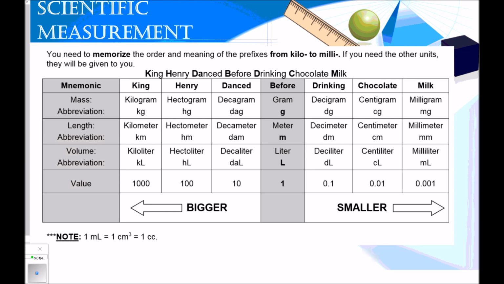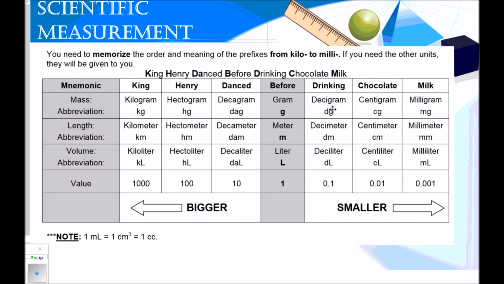We have a little mnemonic that's going to help you memorize this. It's King Henry danced before drinking chocolate milk. King goes with kilo, Henry goes with hecto, danced for deca, before is our base unit, drinking is deci, chocolate is centi, and milk is milli.